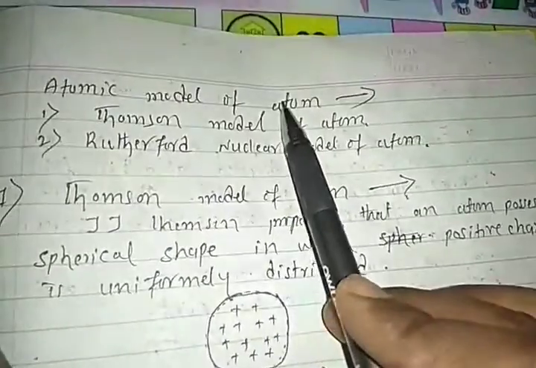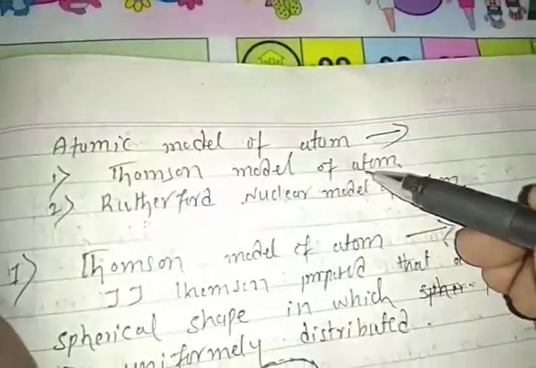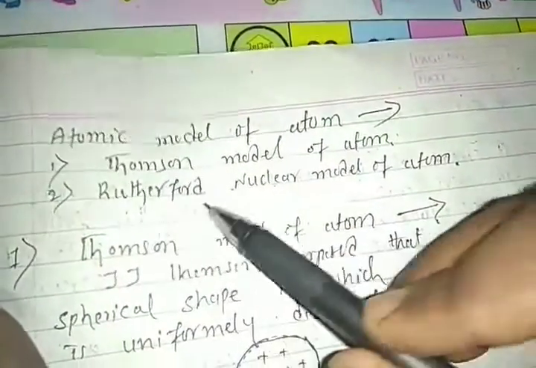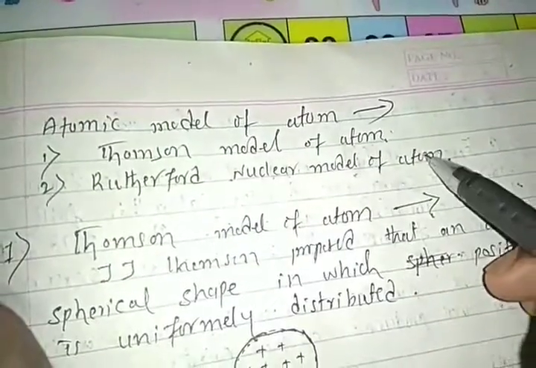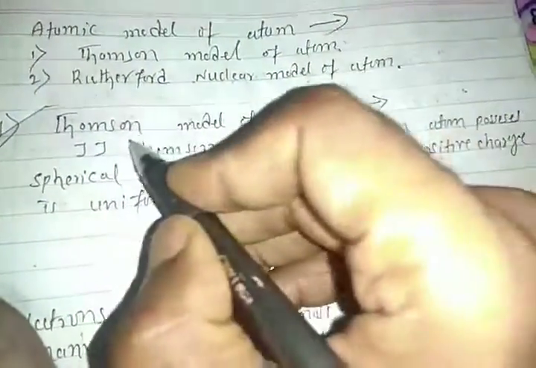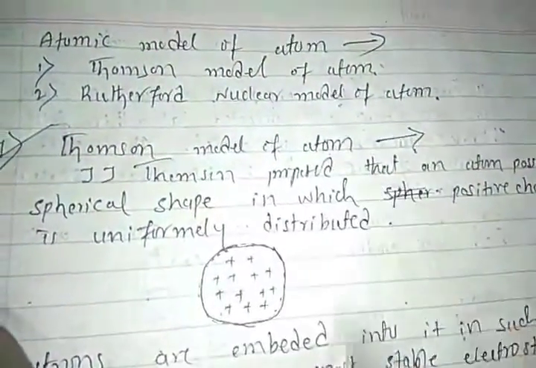In the atomic model of atoms, we have to discuss two models. First one, Thomson model of atom. Second one, Rutherford nuclear model of atom. So let's discuss the first one, Thomson model of atom. J.J. Thomson proposed that